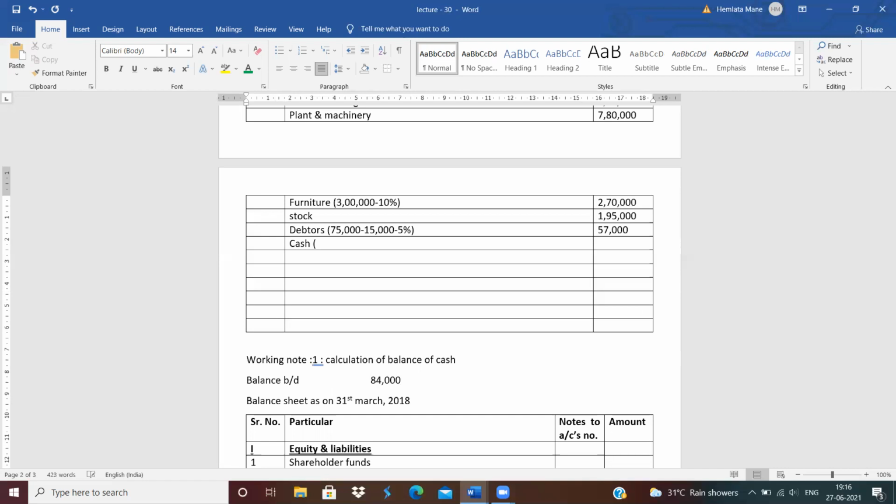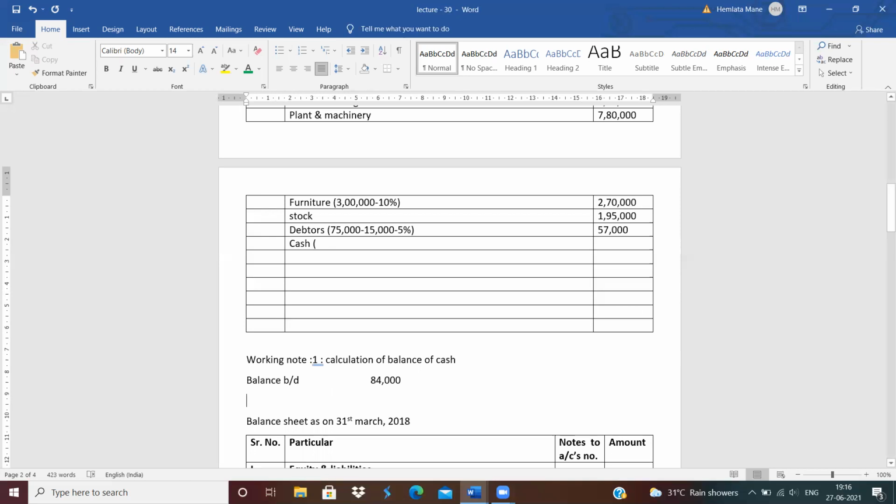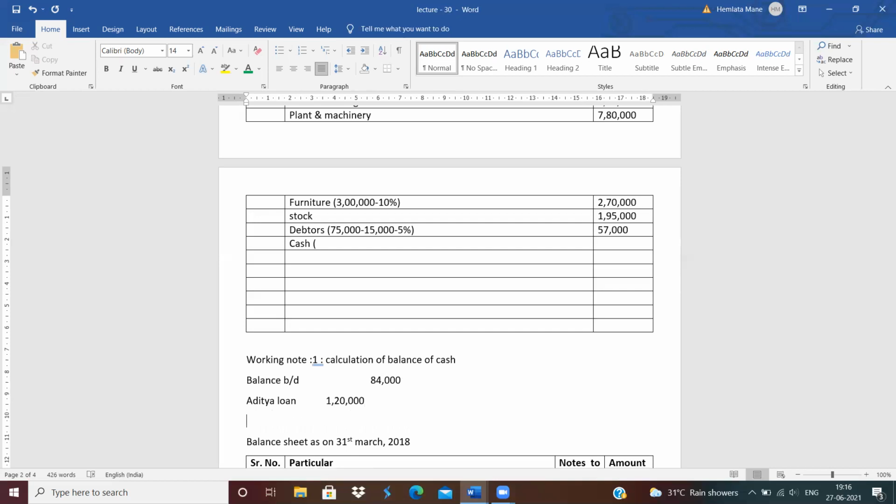Then Aditya's loan. How much is Aditya's loan? Aditya's loan is rupees 1,20,000, but the company takes over Aditya's loan for rupees 69,000.